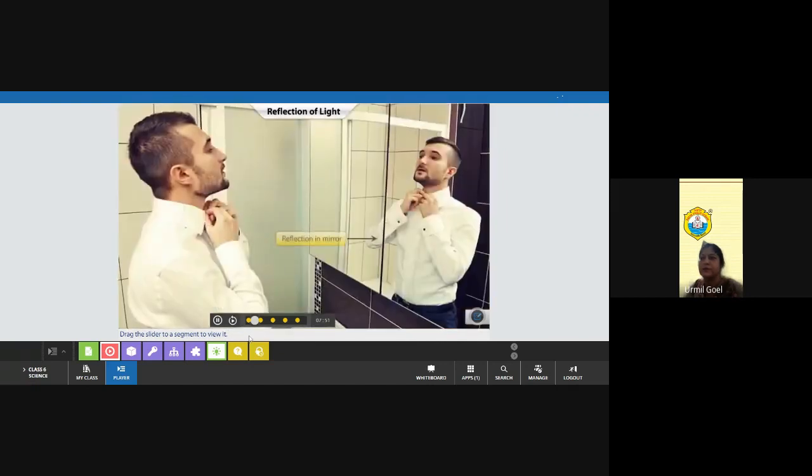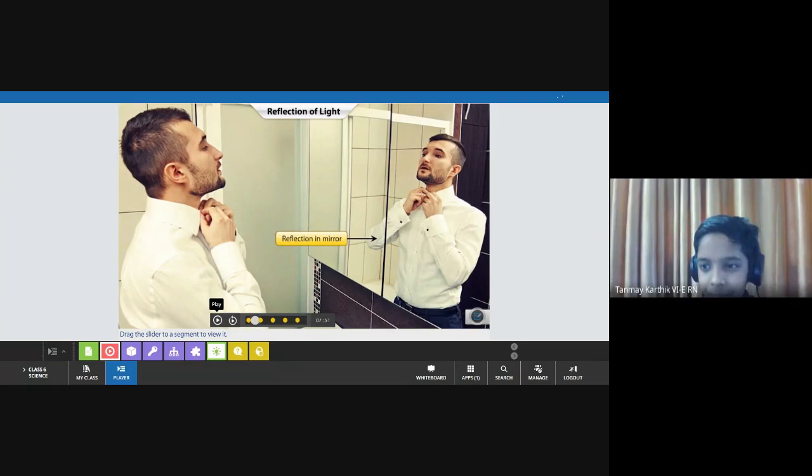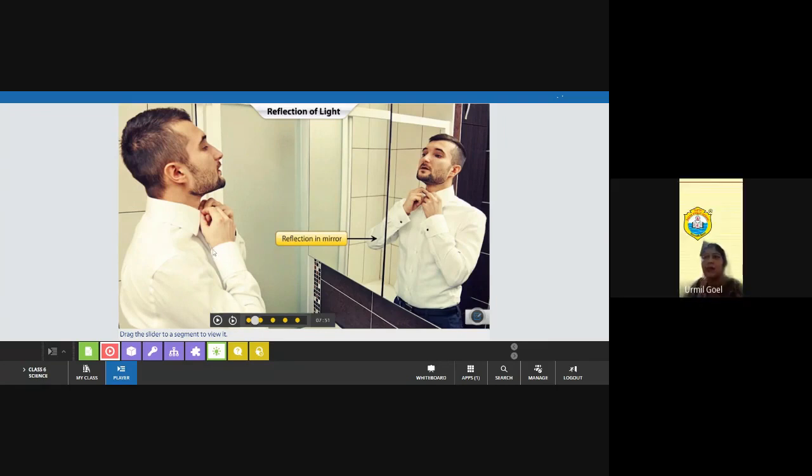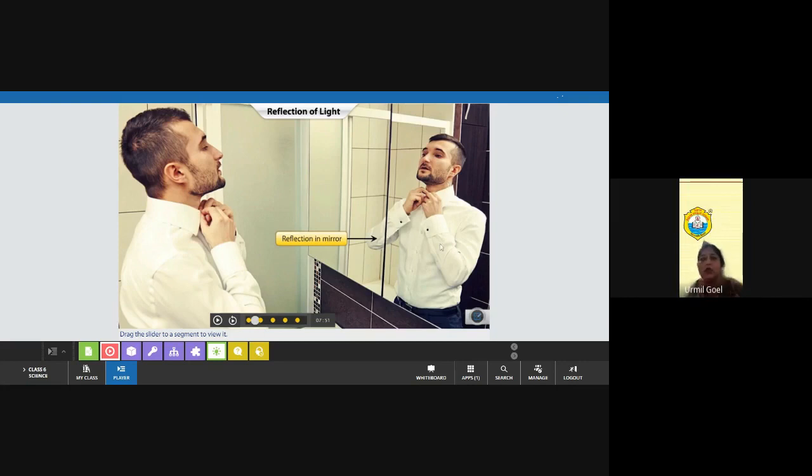Have you seen your own images in the mirror? Yes, ma'am. Okay, you can see as the image of this person is seen in this mirror, this type of image is seen. So see, you can see the buttons here. You can see the colors also. You can see the eyebrows also. So when we see ourselves in a mirror, we can see the details of the object. This person is the object and this is the image of this person.